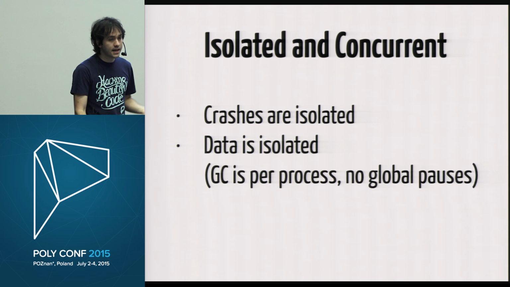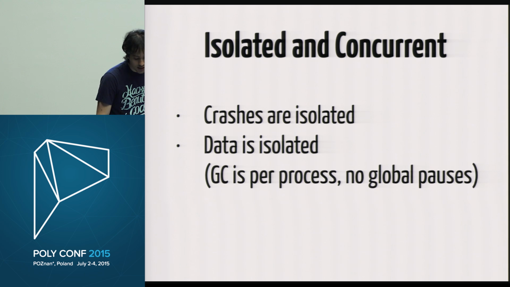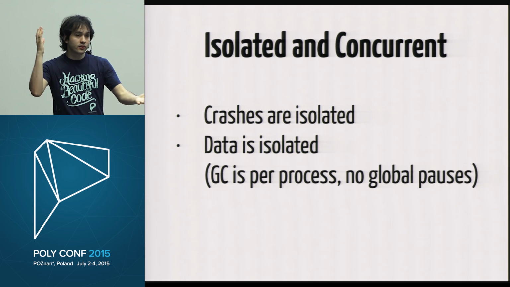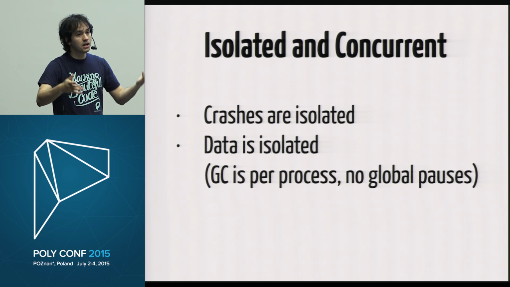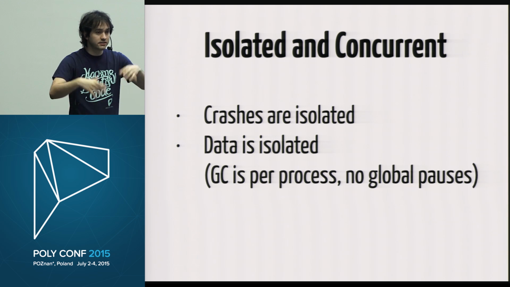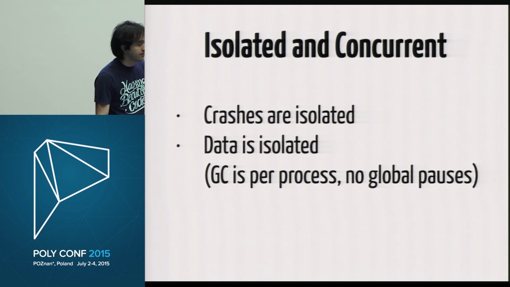Here it doesn't matter. The data is per process, so garbage collection is per process. There are no global pauses. Sometimes for fast requests, we even do the request and then we don't garbage collect at all. When the request is done, we just reclaim everything back. It's really, really fast.